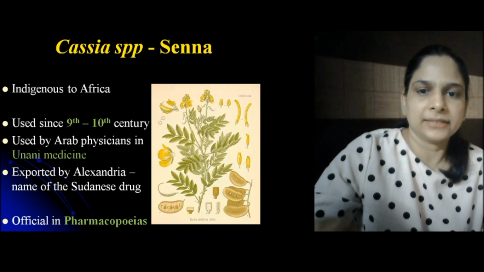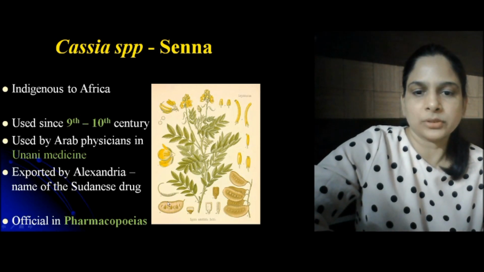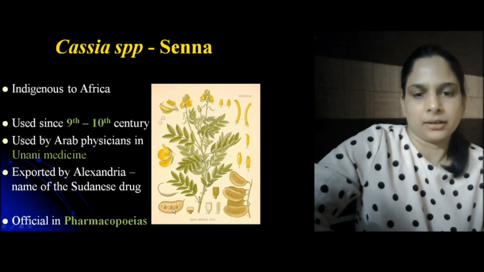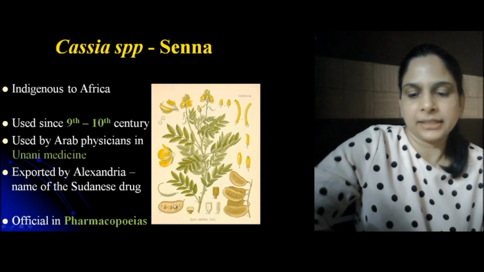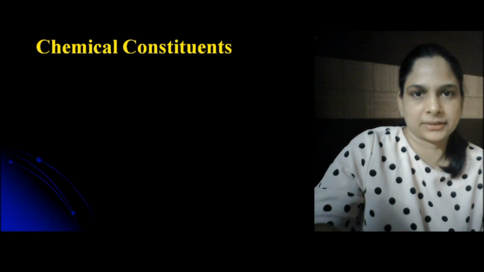Here you can see the plant having the leaves, flowers and pods. Pods are the fruits, these are leaves and flowers. So these flowers and this kind of pods are the indication of the Cassia genus.